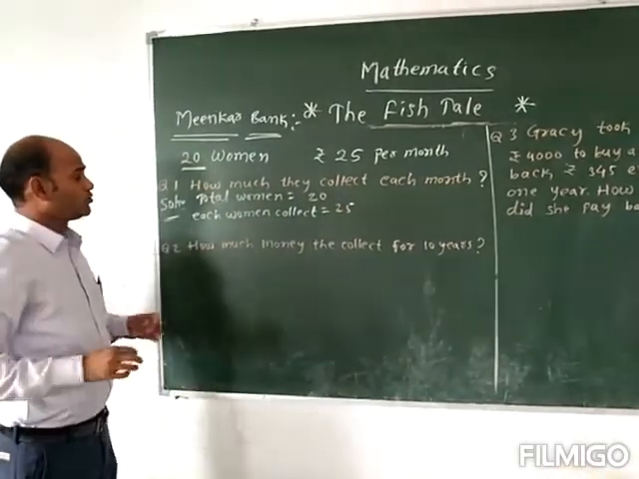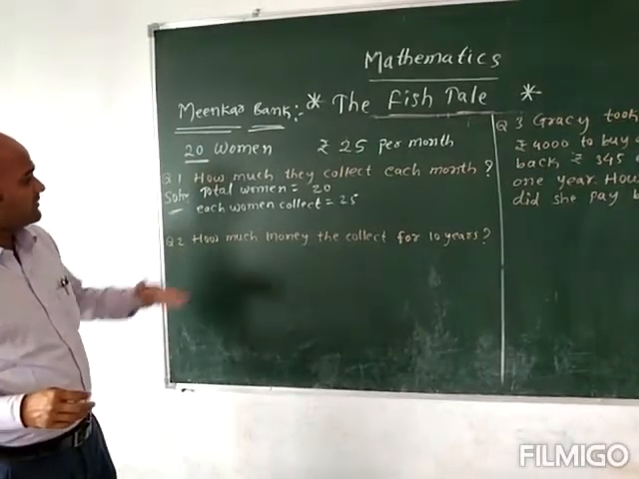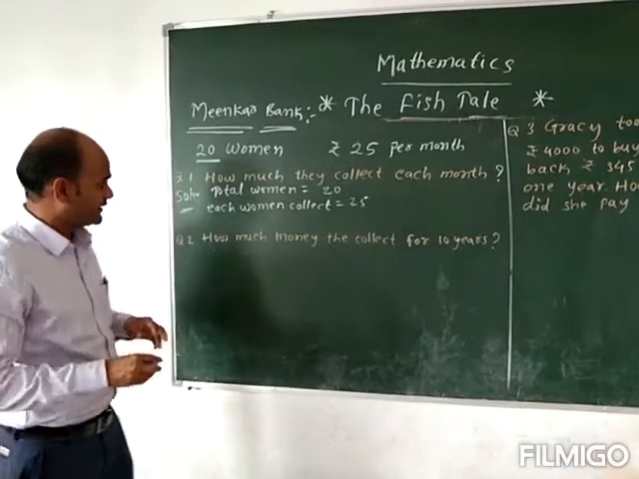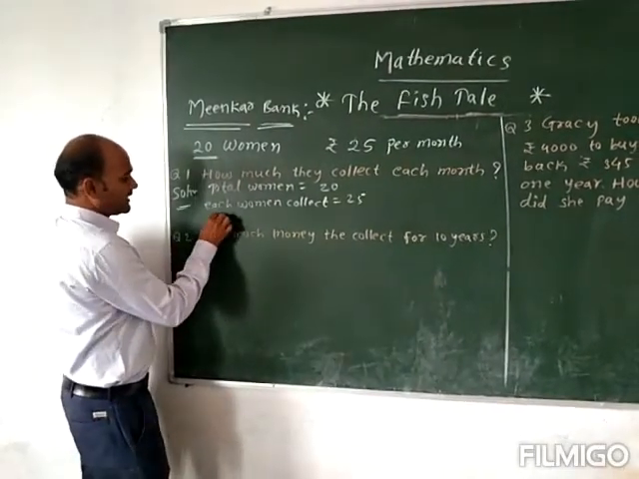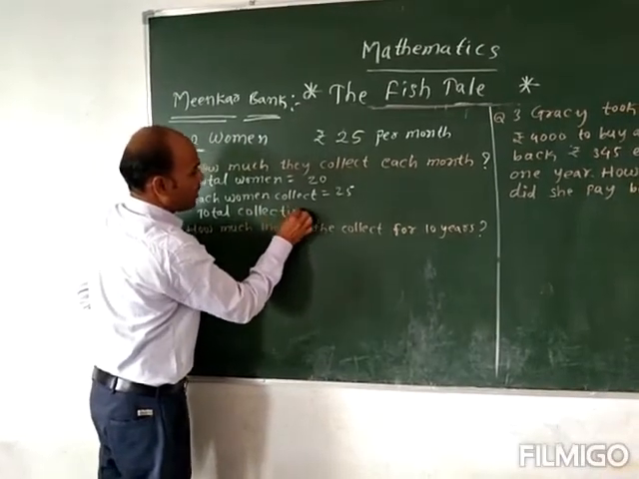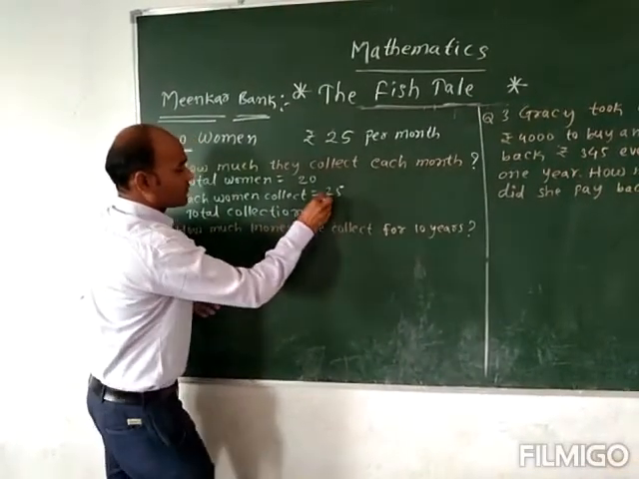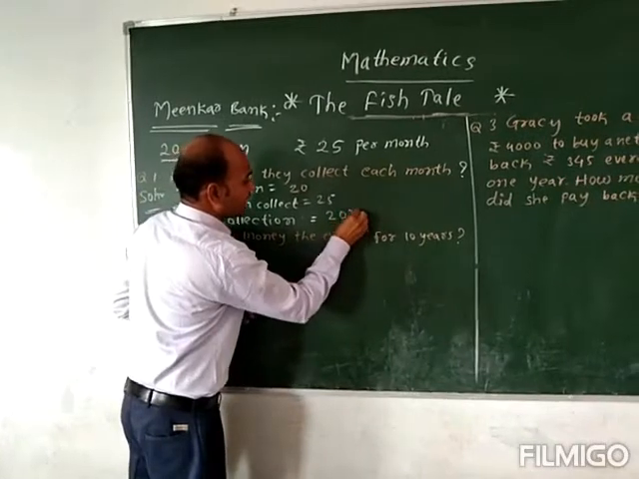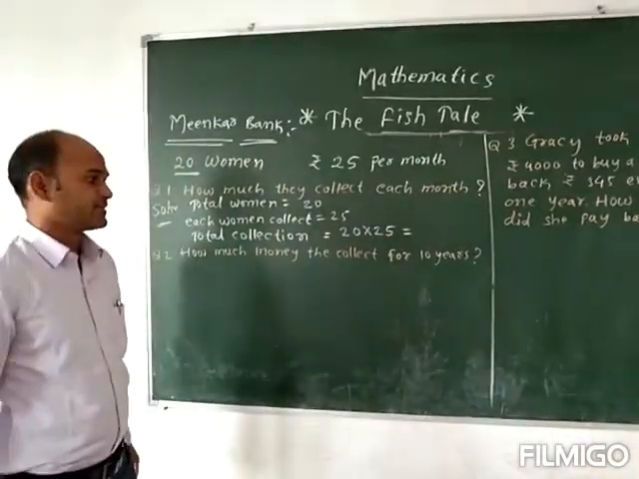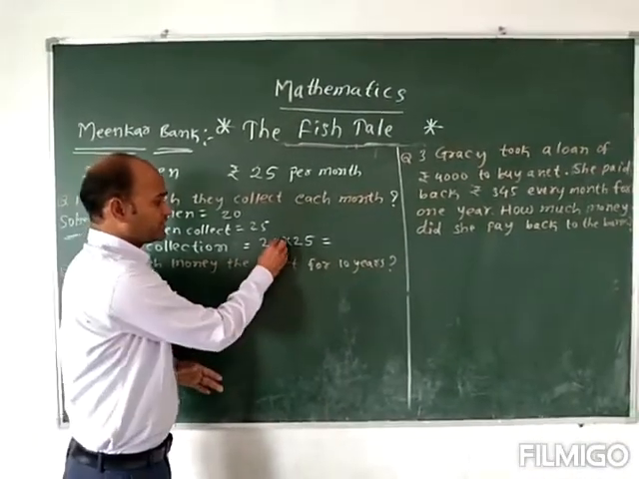So they are collecting 25 rupees per month, and the total number of women is 20. So here we can see all these 20 women are collecting 25 rupees. So you can multiply together, you will get the answer.